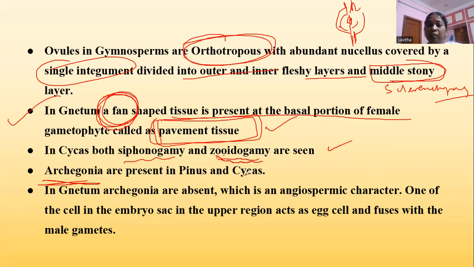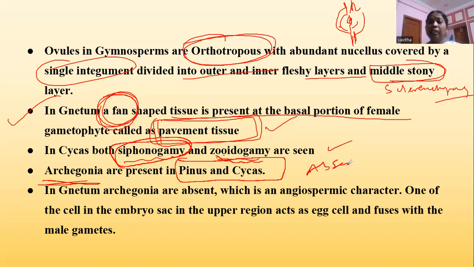Siphonogamy means the male gametes are carried by the pollen tube to the archegonial chamber. So this is called siphonogamy. Archegonia are present in Pinus and Cycas, but they are absent in Gnetum.